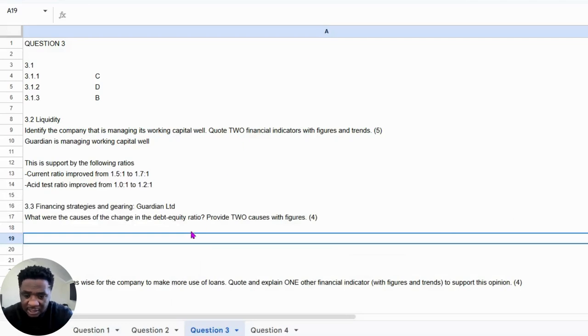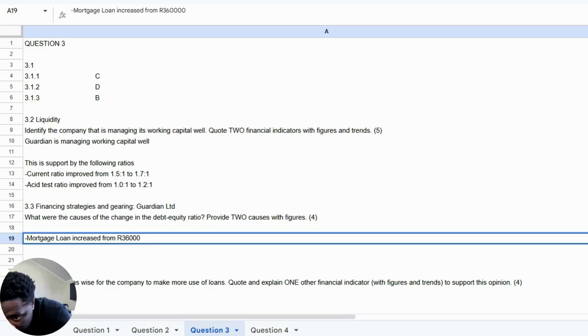We're going to say mortgage loan increased from 3,600,000 to 5 million.